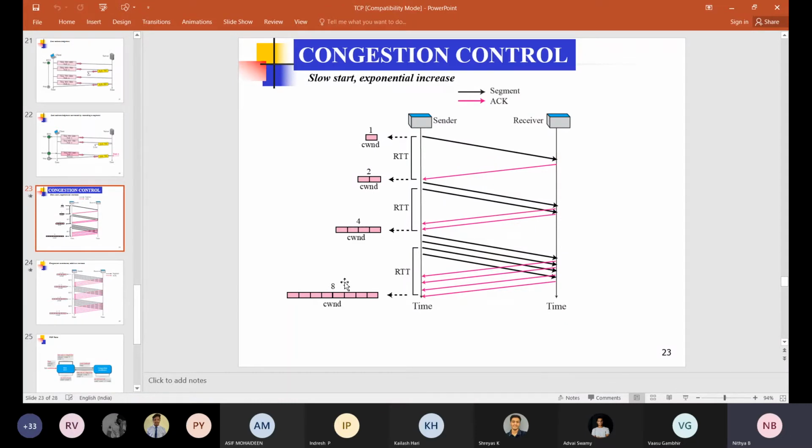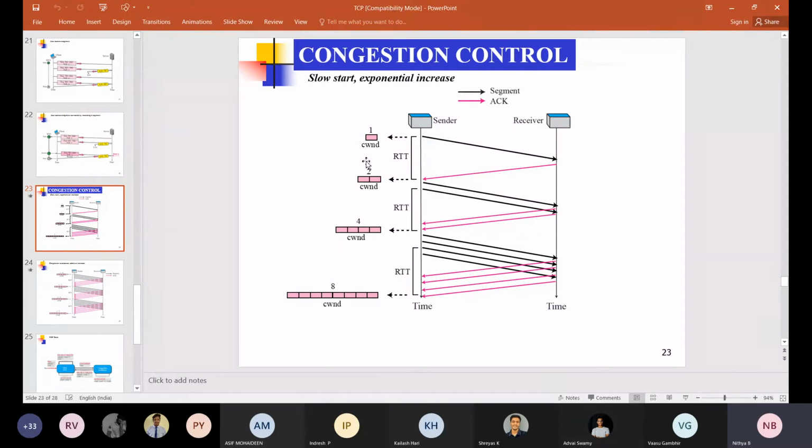That is 2, 4, 8. What is the next value? After receiving 8 acknowledgements it will be exponentially incremented, so it will be 16, like that. Here we have to consider 2 things: when we have to stop this exponential increment, and what will happen to this slow start algorithm if we have delayed acknowledgements or cumulative acknowledgements. These 2 things are yet to be discussed. Up to this, is it clear?